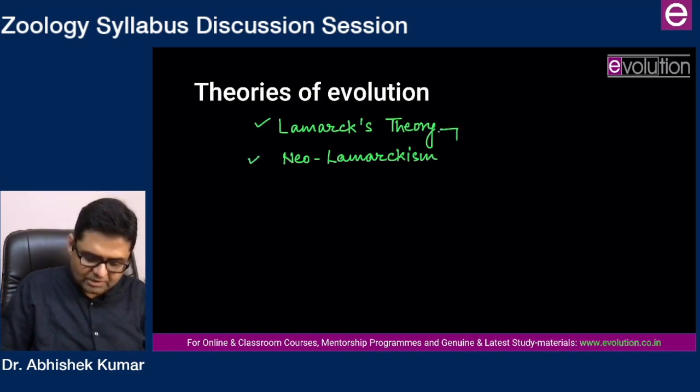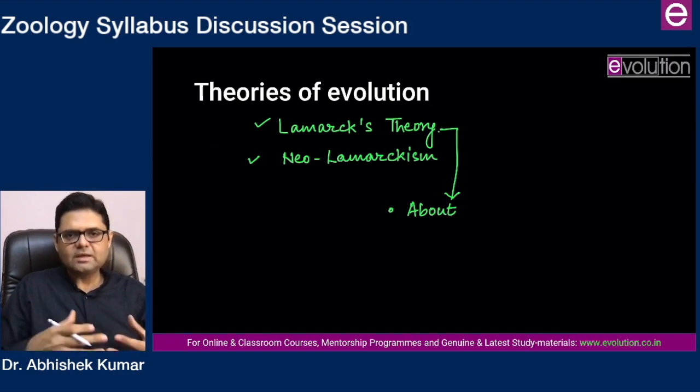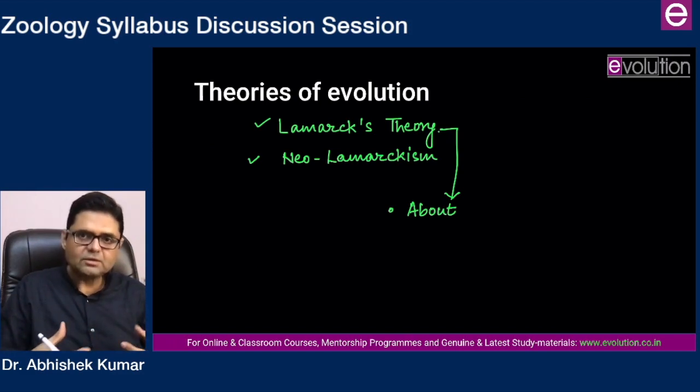When you are doing Lamarck's theory, first about Lamarck himself, who he was, what was the timing when he was active as an explorer, as a polymath who had some explanation to offer about how the species would have arisen, how the species would have gotten the diversity that they have.